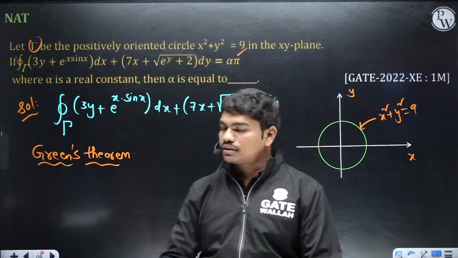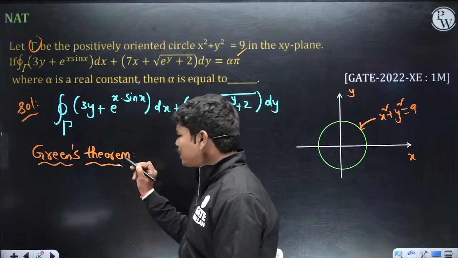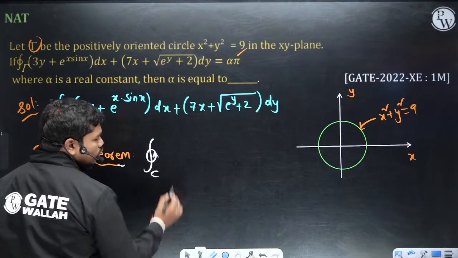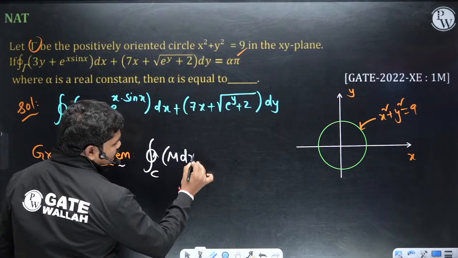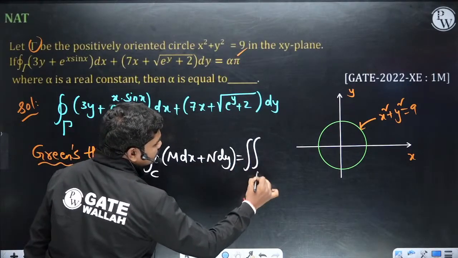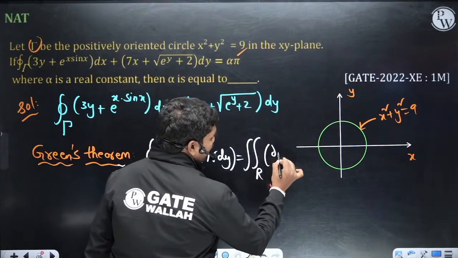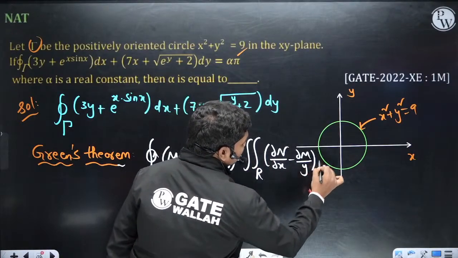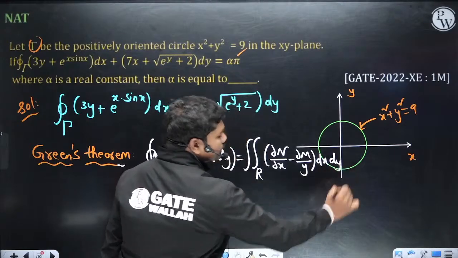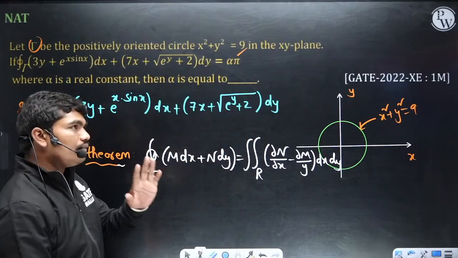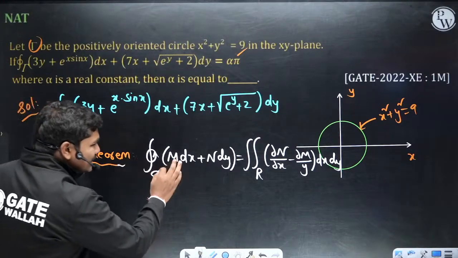So the cyclic integral over any closed path of M dx plus N dy is equal to the double integral over the region of dou N by dou x minus dou M by dou y dx dy. Stokes is more of curl, so right now we'll talk only about Green's theorem.